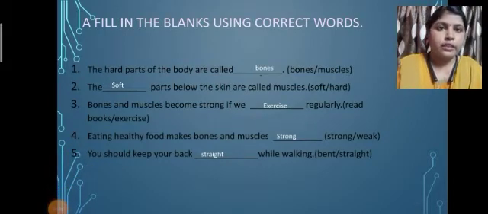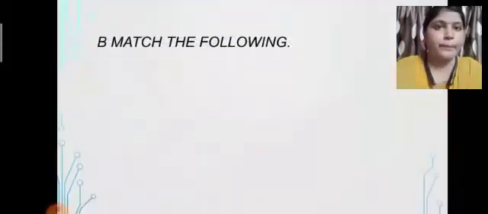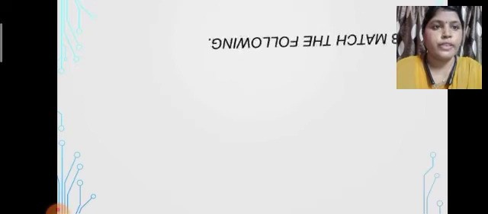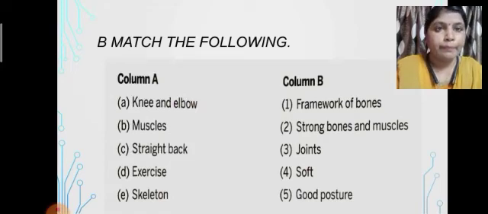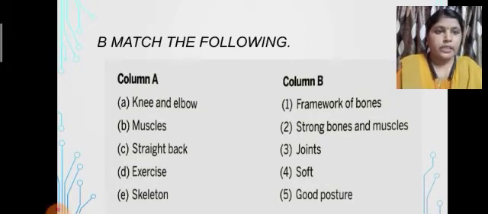So in this way we saw how to fill the blanks. Let us see the next exercise, that is exercise B. Match the following. In this exercise we are going to see 2 columns, column A and column B. In column A: A, knee and elbow; B, muscles; C, straight back; D, exercise; E, skeleton. In column B: 1, framework of bones; 2, strong bones and muscles; 3, joints; 4, soft; 5, good posture.